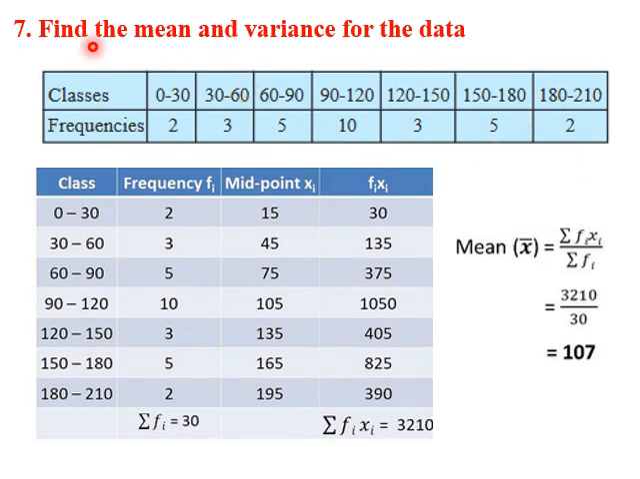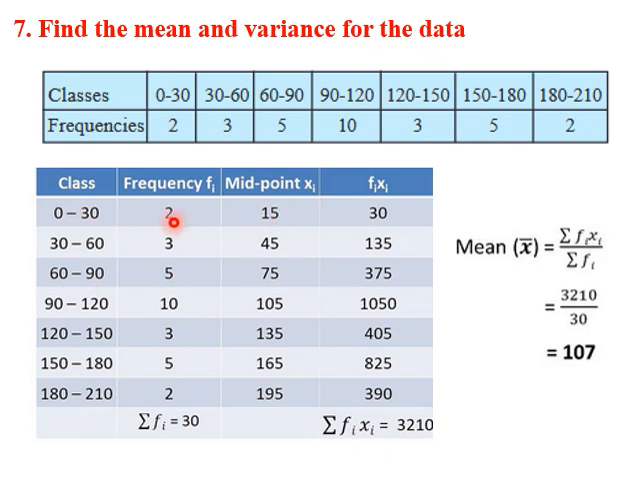In this problem, we need to find the mean and variance for the data given by the classes and frequencies. This is a continuous frequency distribution. The upper limit of one class is equal to the lower limit of the next, so it is a continuous distribution. These are the frequencies. So the first step in a continuous distribution is to find the midpoint. So the class midpoint becomes the xi. That is the first step.